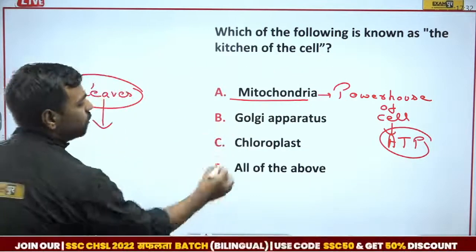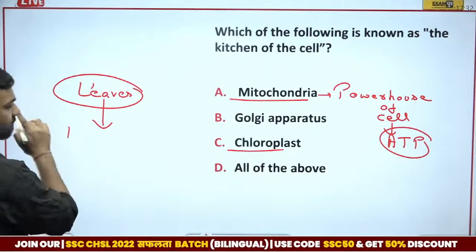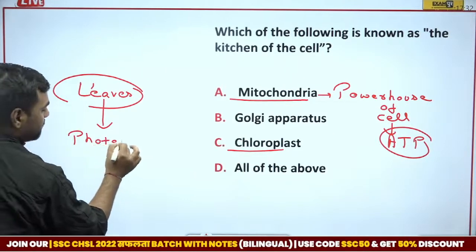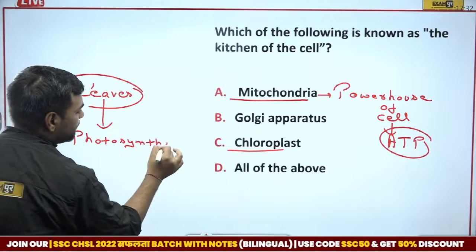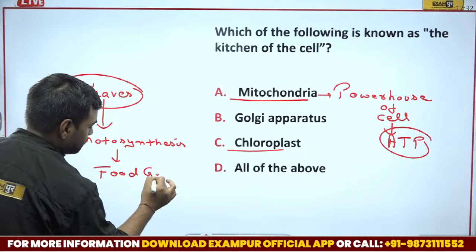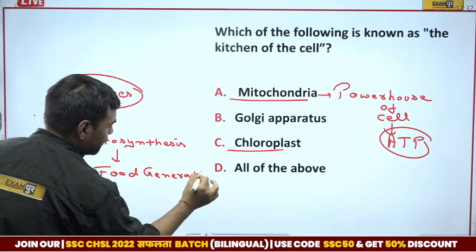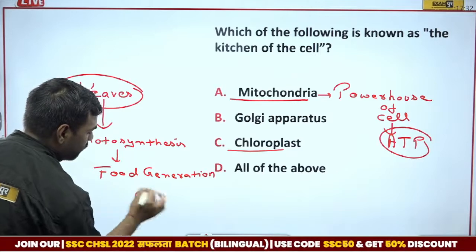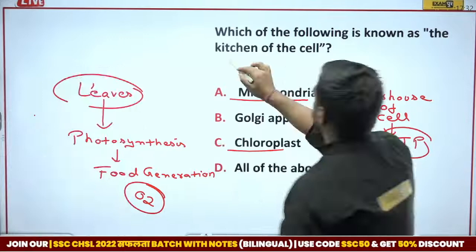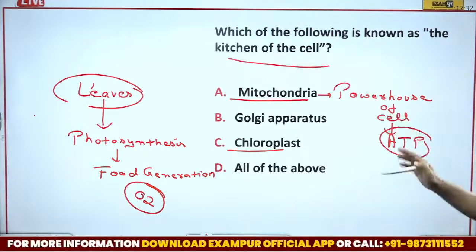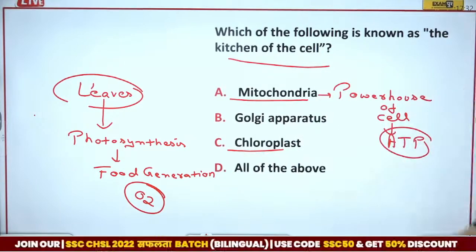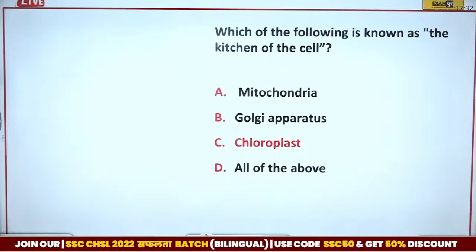But talking about chloroplast on the leaves, here we talk about the process known as photosynthesis, the process of food generation, where the byproduct is oxygen. So chloroplast is known as the kitchen of the cell, but the powerhouse of the cell is mitochondria. So there's a difference between both the options. Okay, let's move forward to the next question.